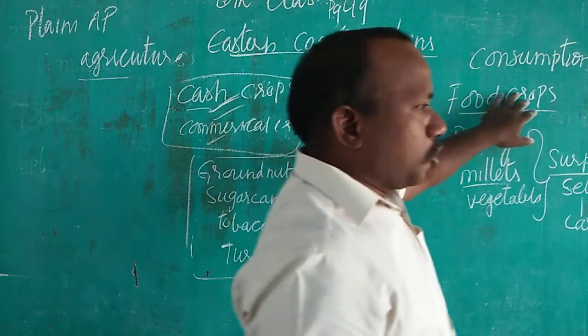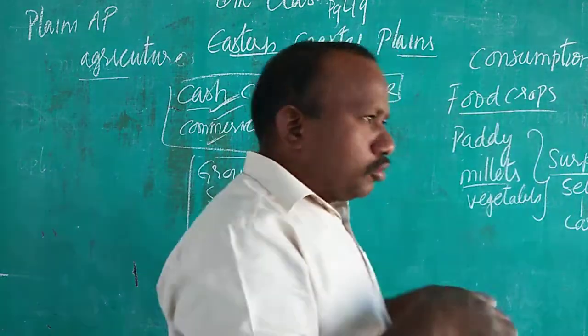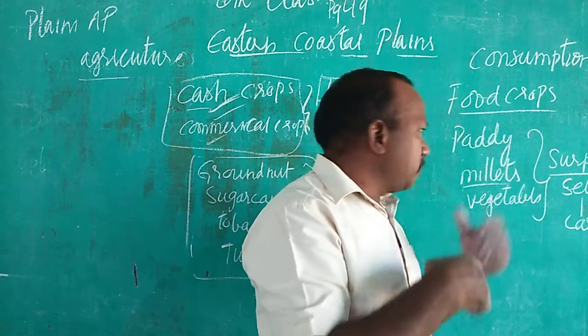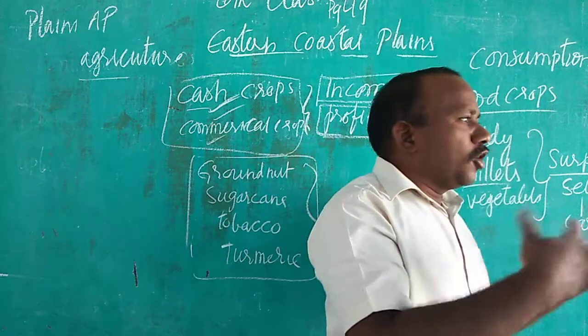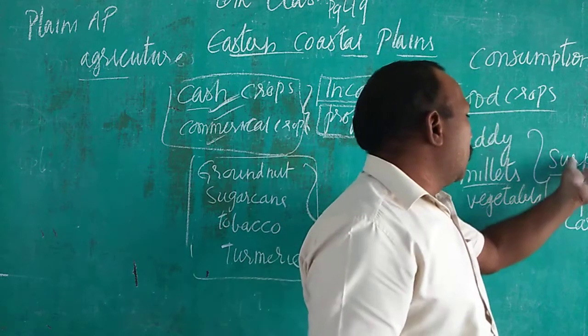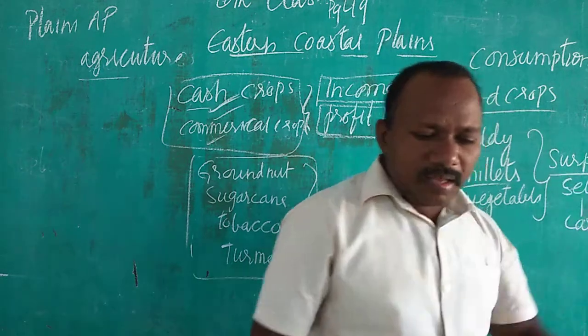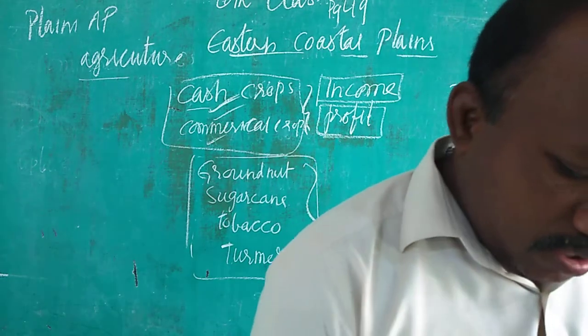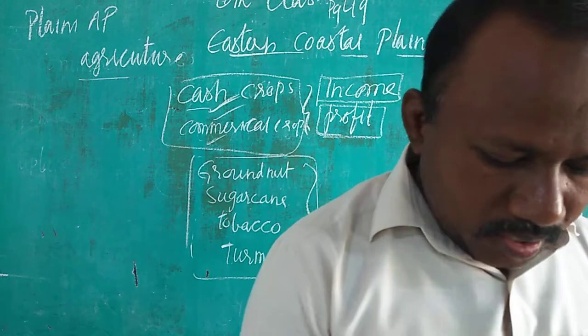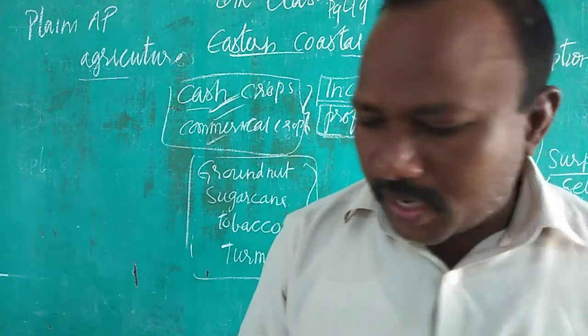These are called food crops. We consume paddy, millets and vegetables. If there is more even after we eat, we sell them and we get the cash. That's about that. And the last one is aquaculture.